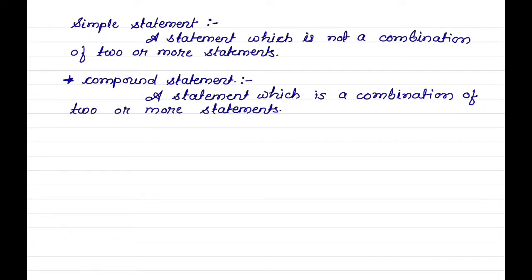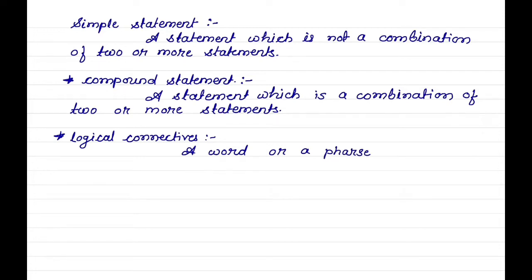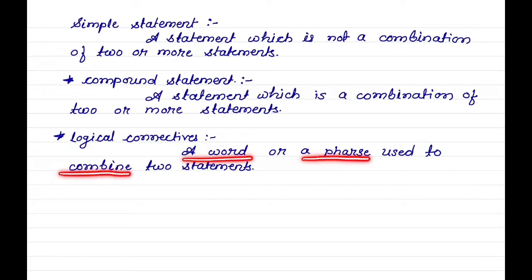Logical connective. What is meant by logical connective? A word or a phrase used to combine two statements is known as logical connective.